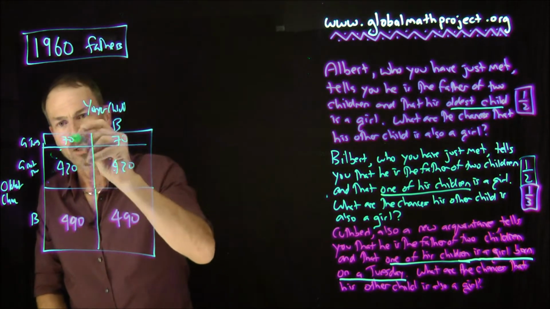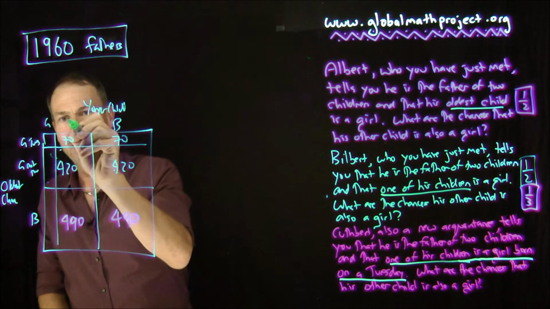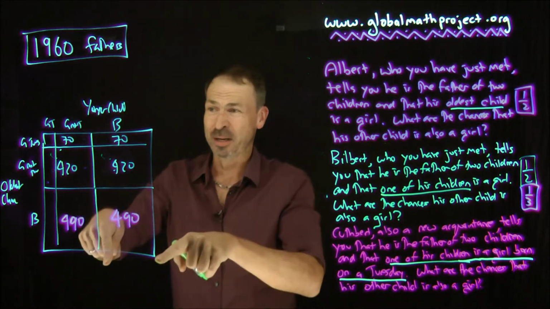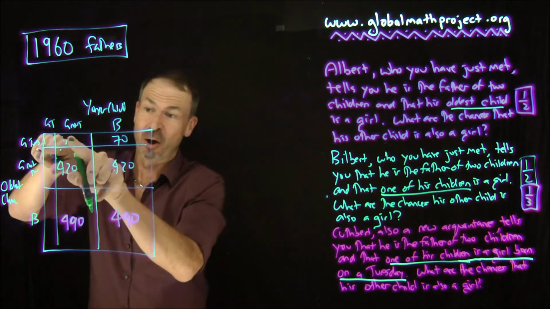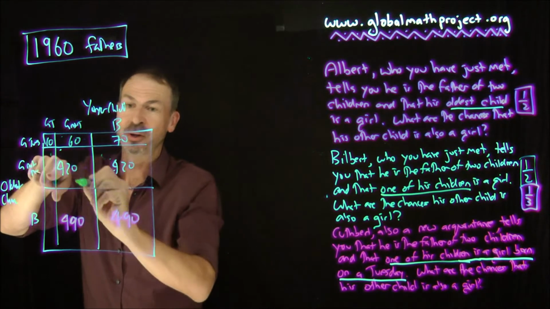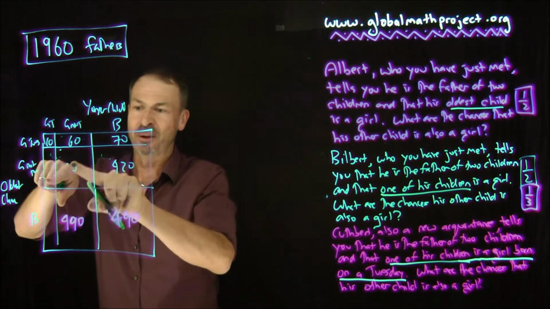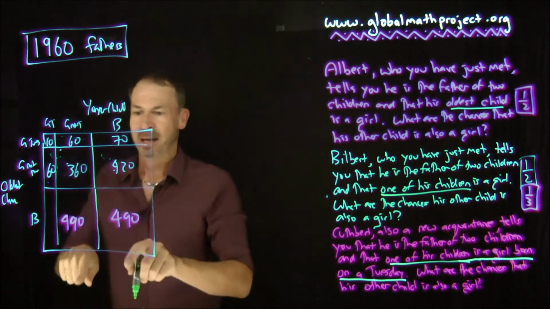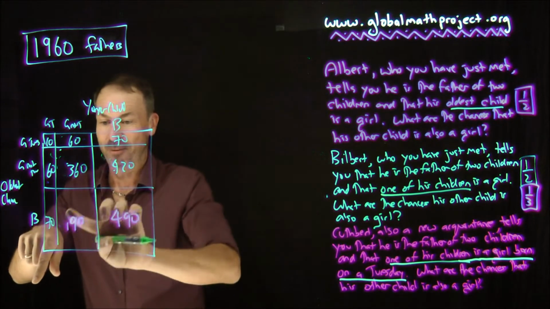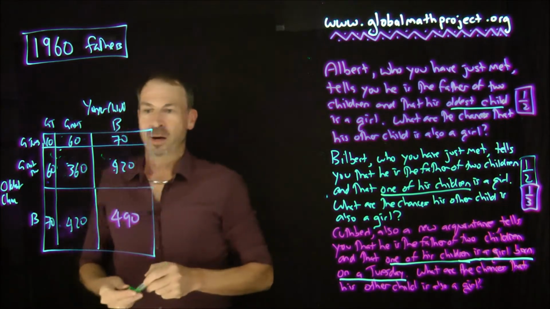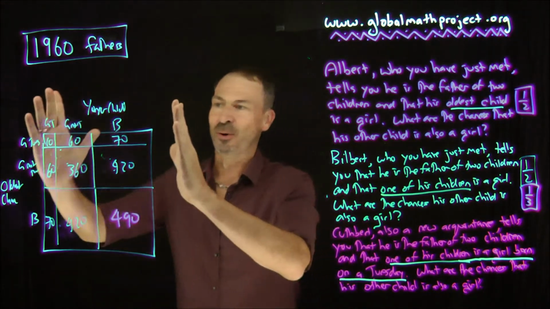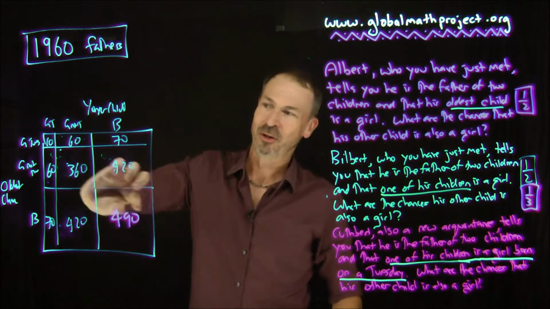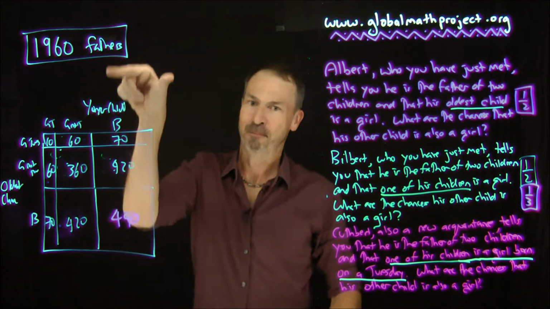So I now have girls born on Tuesdays, and girls not Tuesday. Okay, my handwriting is atrocious, but maybe we're okay. And I'll leave the boys alone. But of these 70, 1/7 of them will be born on a Tuesday, leaving the rest not on a Tuesday. And of these 420, 1/7 of them is 60, and there was 420, so it now has to be 360 left behind. Oh, and 1/7 of these guys is 70 and 420. All right, I think that's all the data for girls born on Tuesdays, girls not born on Tuesdays, and boys.